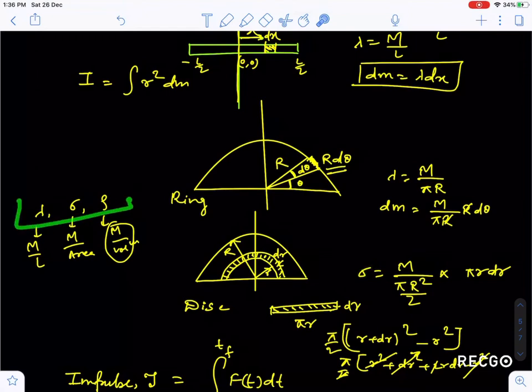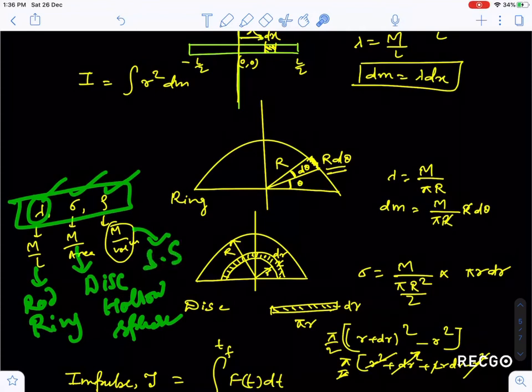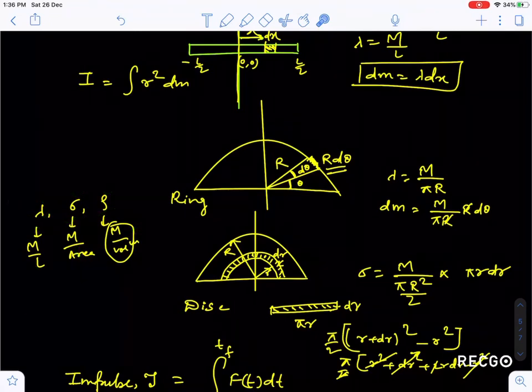So three things you have to keep in mind, guys: lambda, sigma and rho. Lambda you will take for a rod or a ring. Sigma you will take for a disk, hollow sphere or cylinder. Rho you will take for a solid sphere, SS, and a solid cone. Lambda is mass per unit length, sigma is mass per unit area, and rho is mass per unit volume. This you have to keep in mind.